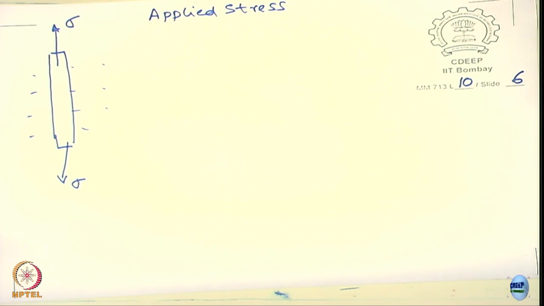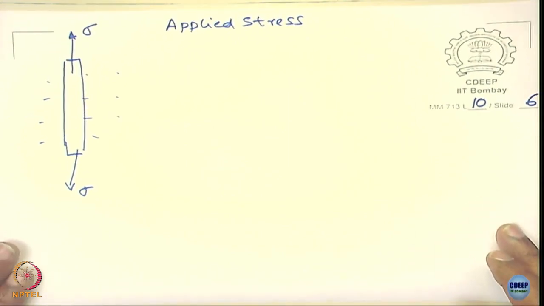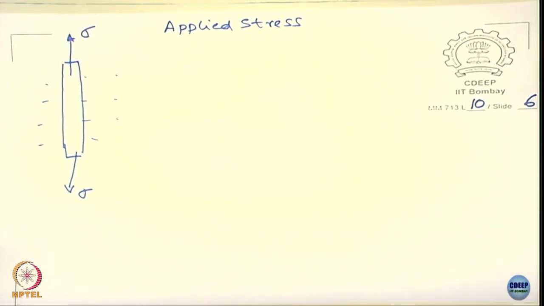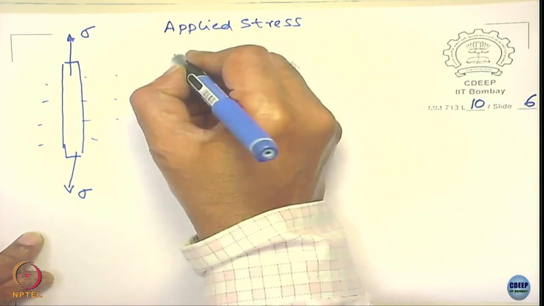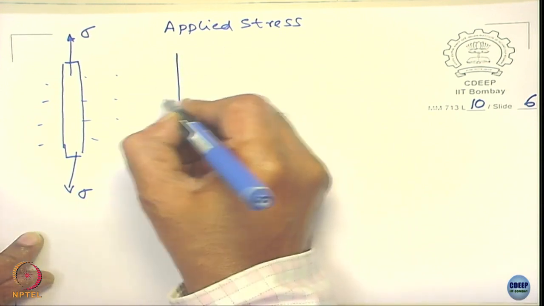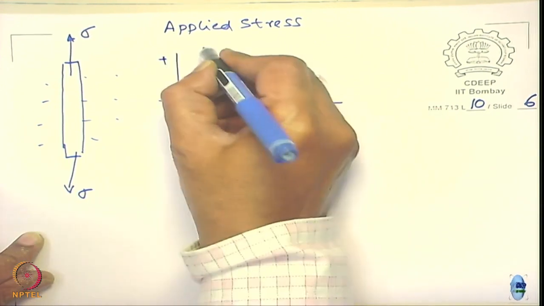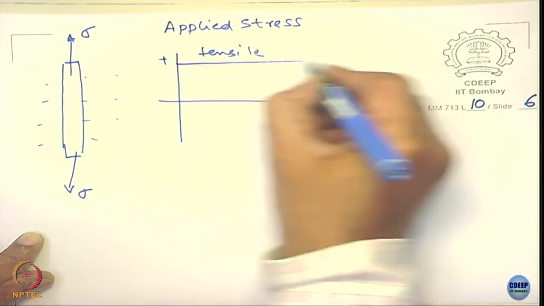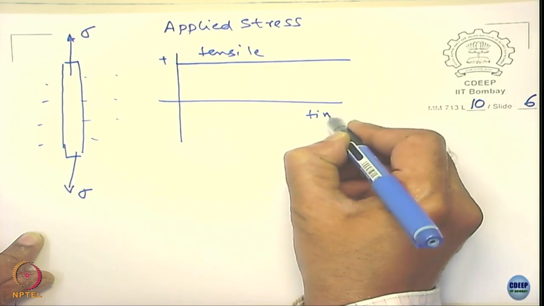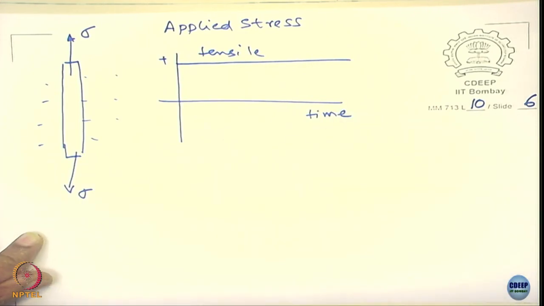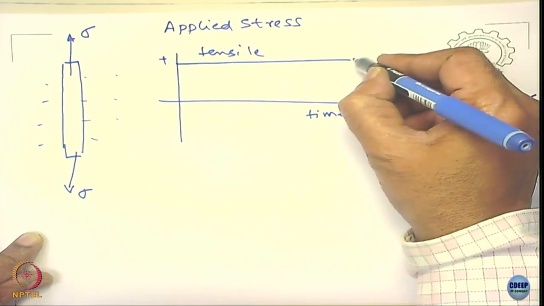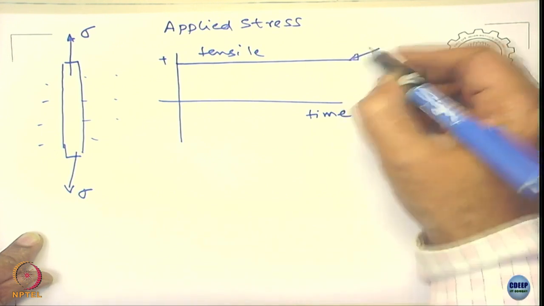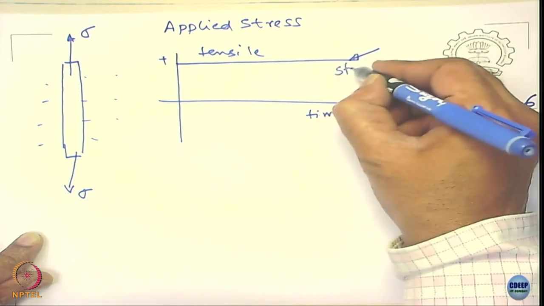The stress can be tensile, and you can have a tensile stress. And it can be static with respect to time. Okay, and this leads to a failure called stress corrosion cracking.